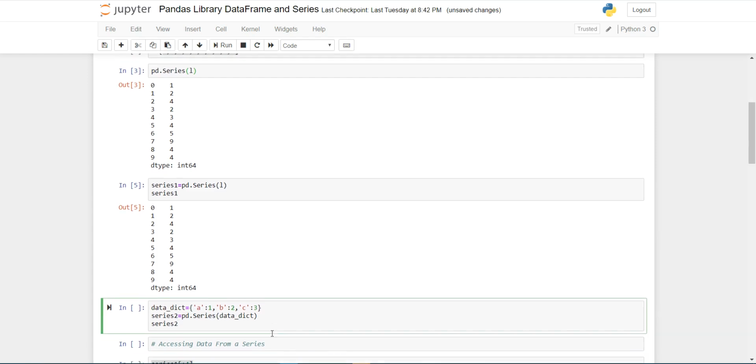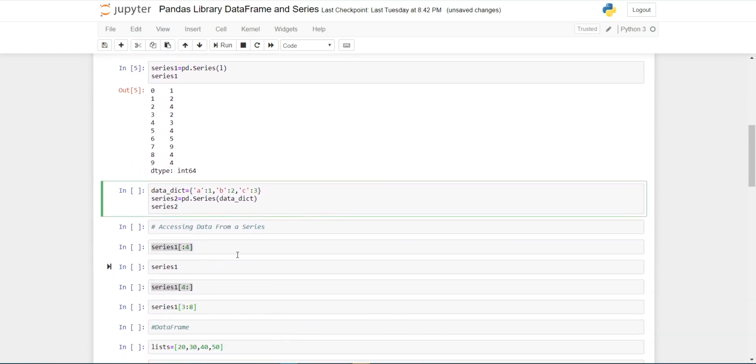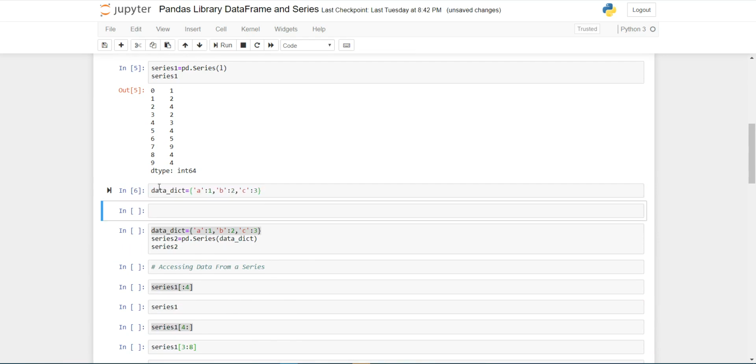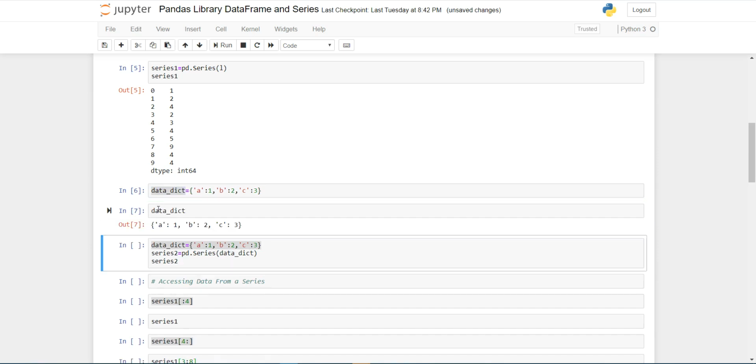We can change the index of this series with the help of this example. Here I am creating a dictionary. You can see that here. To know the type of the dictionary, I am typing type. So this is dict.